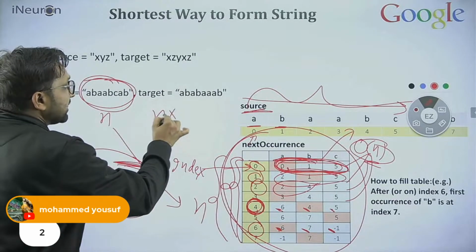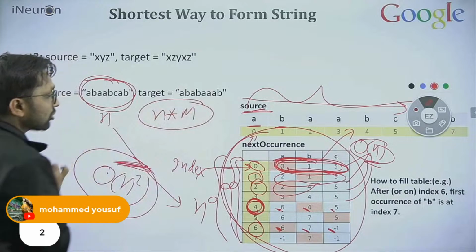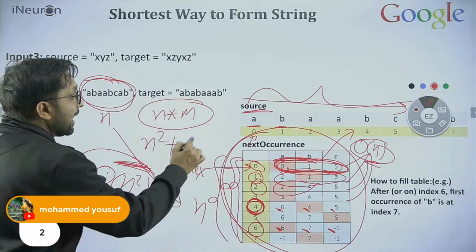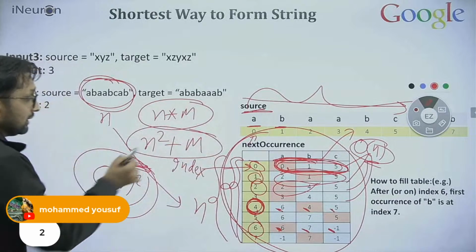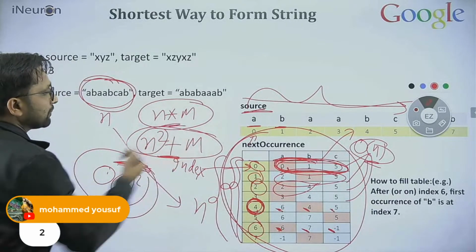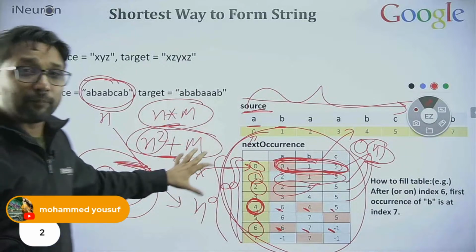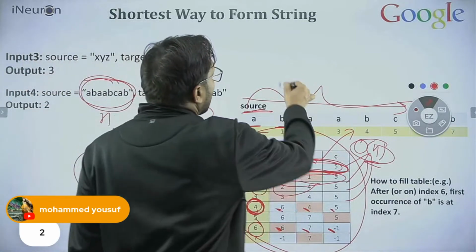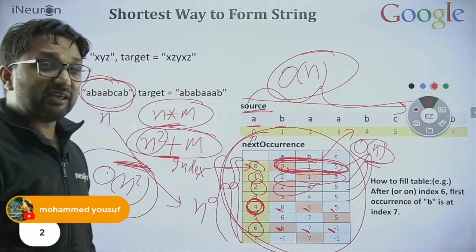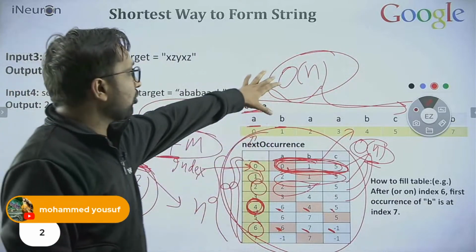So you might say that this is taking even more time than approach 1. Approach 1 was taking n into m time to solve this problem, and this second approach is taking n square plus m time. So this is taking even more time than the previous one. But we can build this table in order of n time also. Very easily we can build up this table in order of n time.